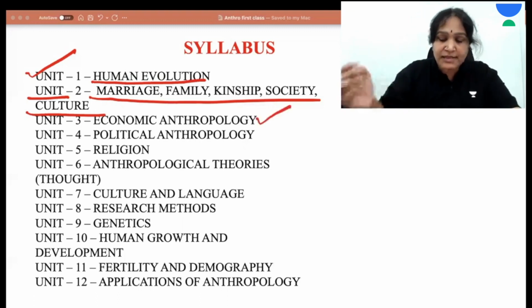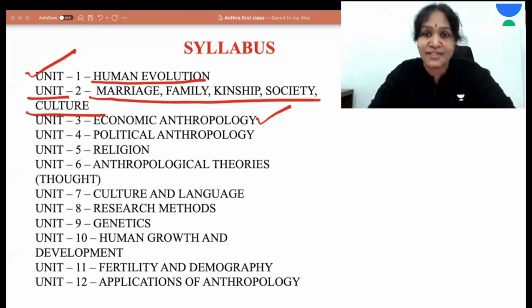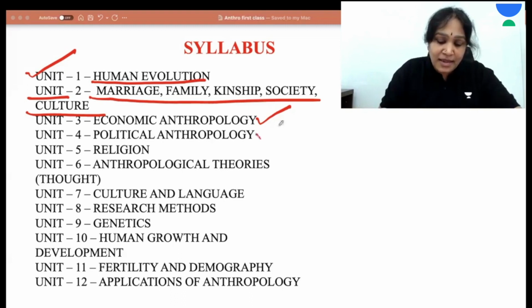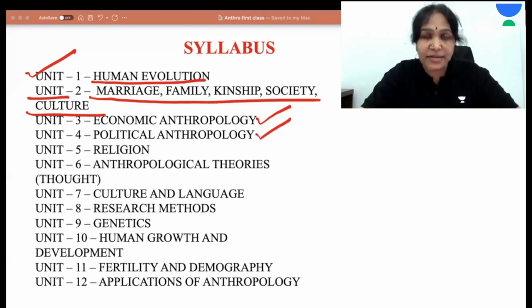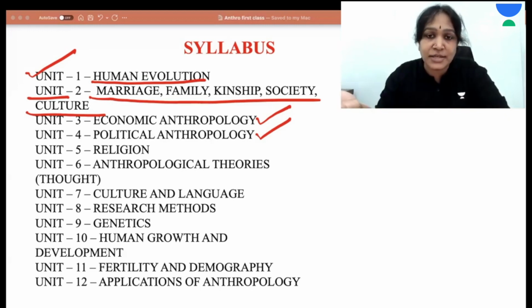And the next unit is about economic anthropology. It studies the evolution of economic organization, from the hunting and gathering stage till the modern day Bitcoin stage, how the economy evolved over a period of time. And then the next unit is about political anthropology. It studies the evolution of political organization, from a tribal chief to the modern day decentralized democracy, how political organizations evolved over a period of time.